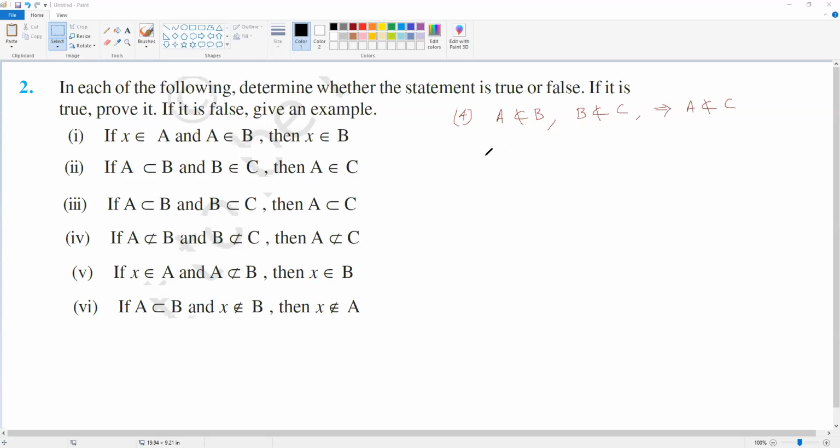So look, I am taking A is equal to set {1, 2}, B is equal to set {2, 3}, and C is equal to say {1, 2, 5}.